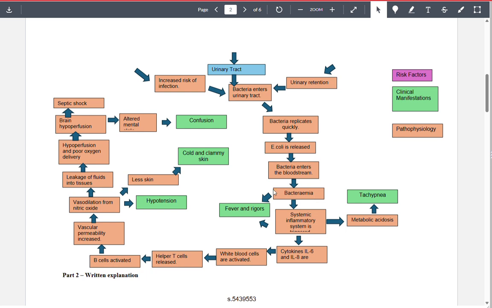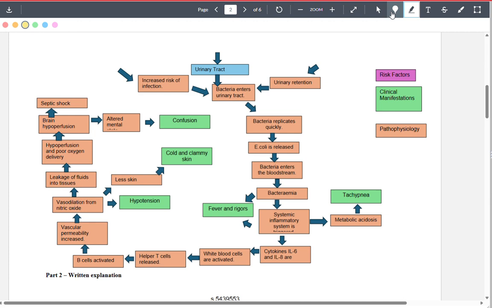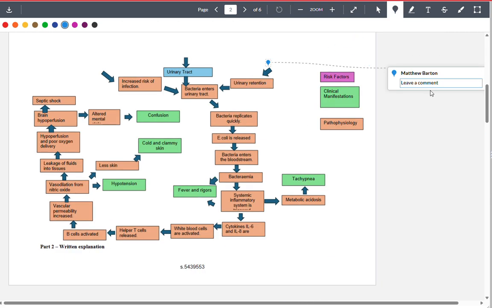And just remember also we need to have an audio comment included in your marking. So with your marking, you're going to put comments within here. I'll just show you quickly. You can put a comment in here and write something about what was good or what was not so good.